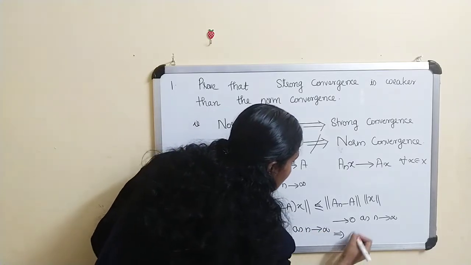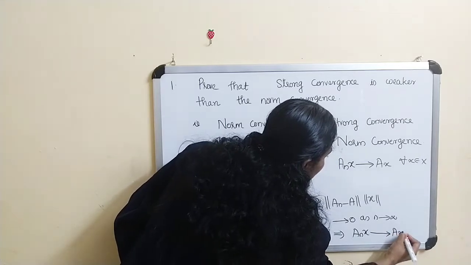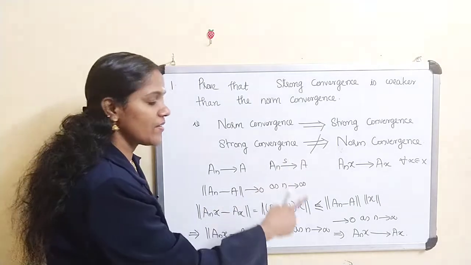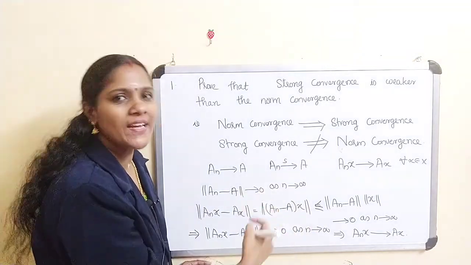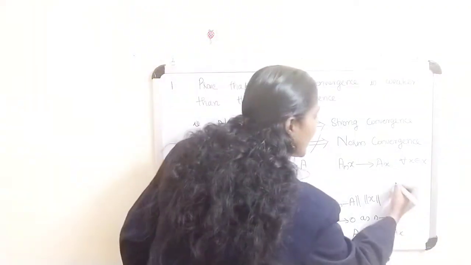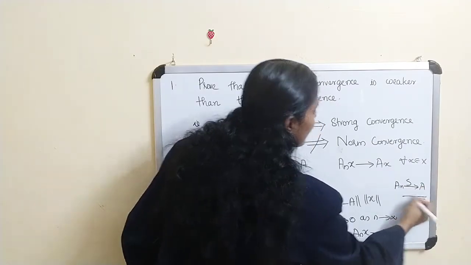This implies A_n x converges to A x. As x is arbitrary, we can say A_n x converges to A x for every x belongs to X. This implies A_n converges to A strongly.